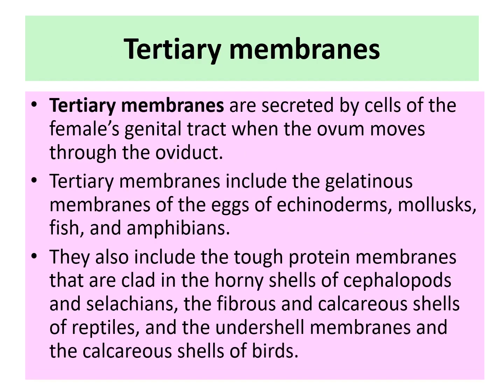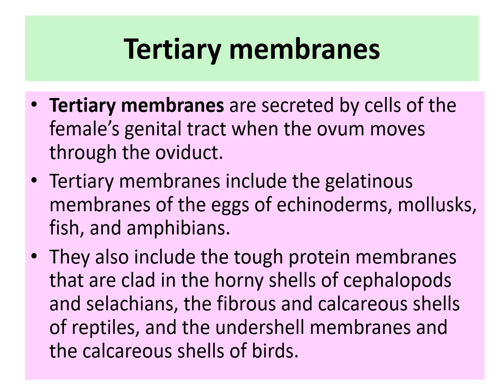Tertiary membrane. The tertiary membrane is secreted by the cells of the genital tract where the ovum moves through the oviduct. The tertiary membrane includes the gelatinous membrane of the eggs of echinoderms, mollusks, fish and amphibians.